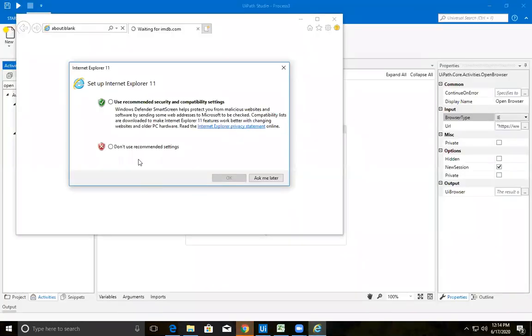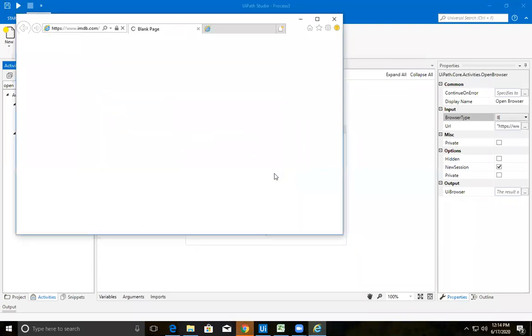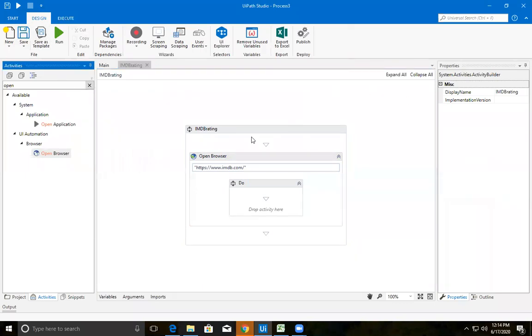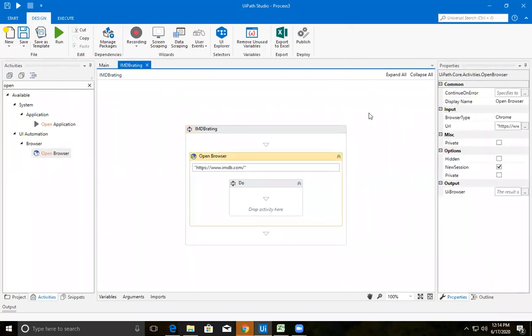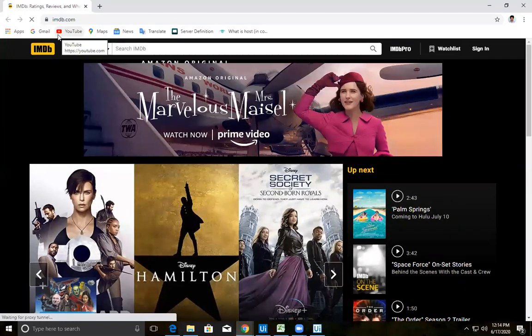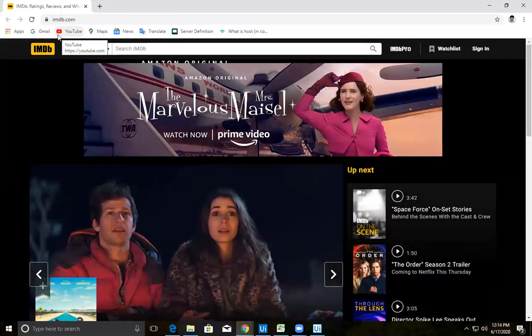Yes, so the first time I'm using it, by default it was opening Microsoft. Let me change to Chrome. It may select to open in a new tab or a new browser. Let's see what will happen. Let me save this and run it. Yes, a new browser has been opened directly, not within the existing browser, because you are using an activity called open browser. So I guess everything was fine till now.